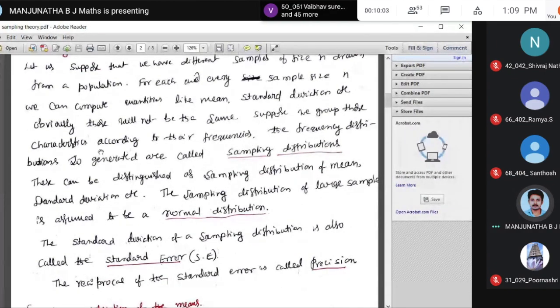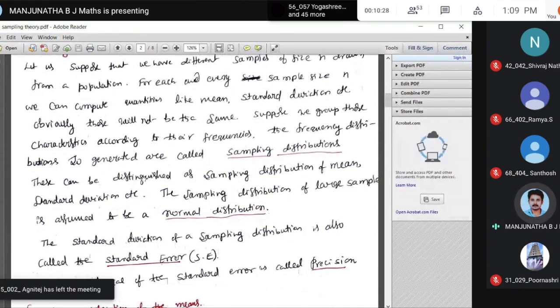Suppose we group these characteristics according to their frequencies. The frequency distribution so generated is called the sampling distribution, right? We draw a sample from the population and we form a mean x bar. Then we form a grouped frequency. Next you compute the mean. That is the mean of the sampling mean of the given distribution. So that is equal to the mean of the population.